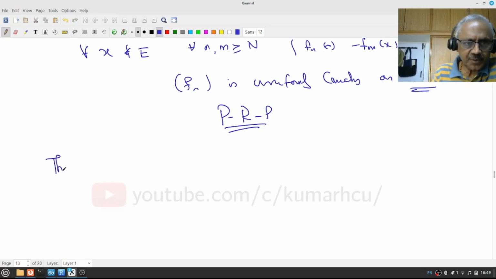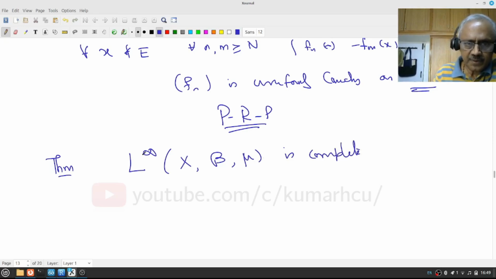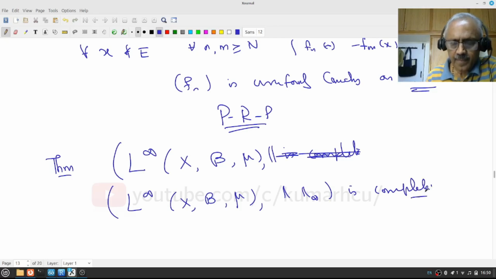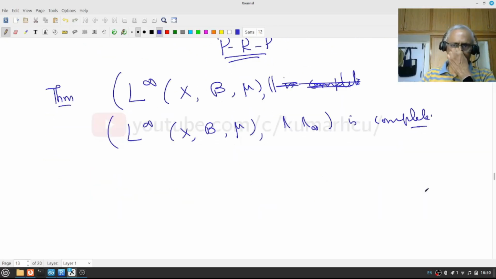Now we are ready to prove the theorem. The space L infinity (X, B, mu) is complete. This is the measure space with respect to, so let me write it, because when I say complete, the metric or the norm should be said. This is, the L infinity norm is complete.